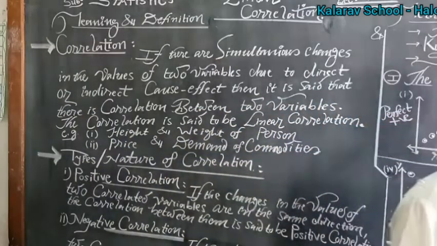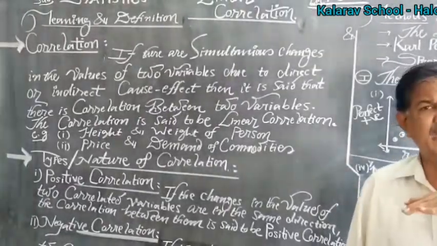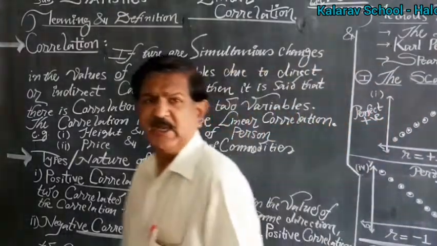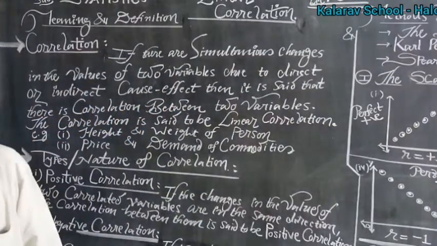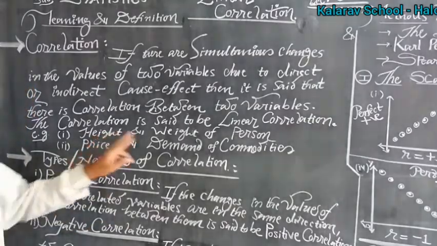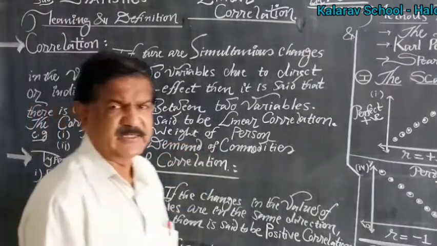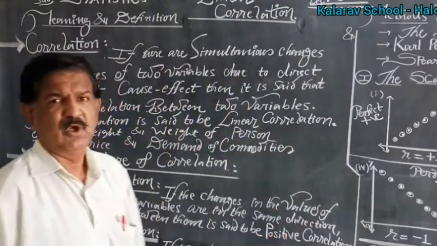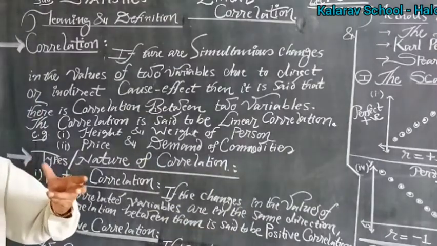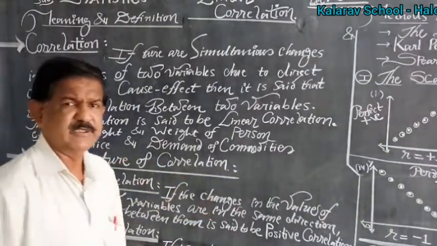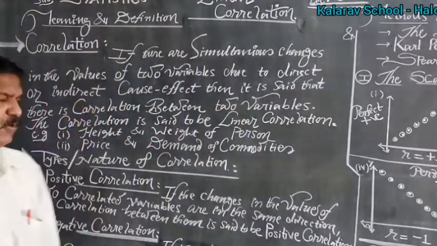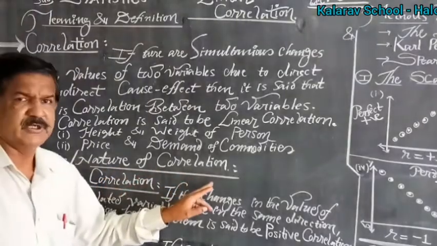More examples of correlation: rainfall and agricultural output, supply of raw material and industrial gain, and so on, are positive correlation examples. Height and weight of a person, as height increases, weight also increases. Price and demand of commodities, radius of a circle and its area or circumference, are also positively correlated. There are mainly two types of correlation, the types based on the nature of correlation.